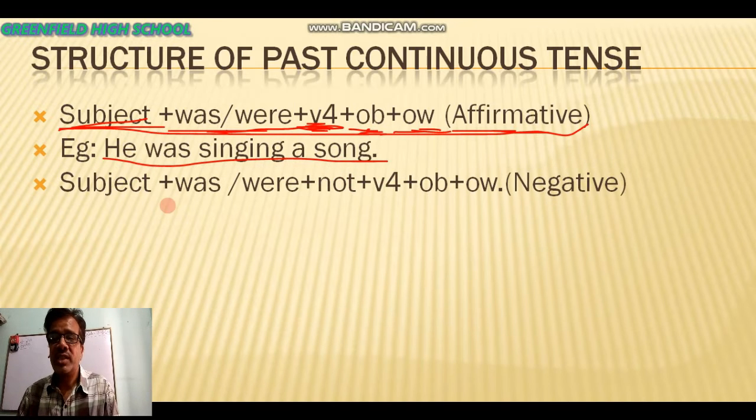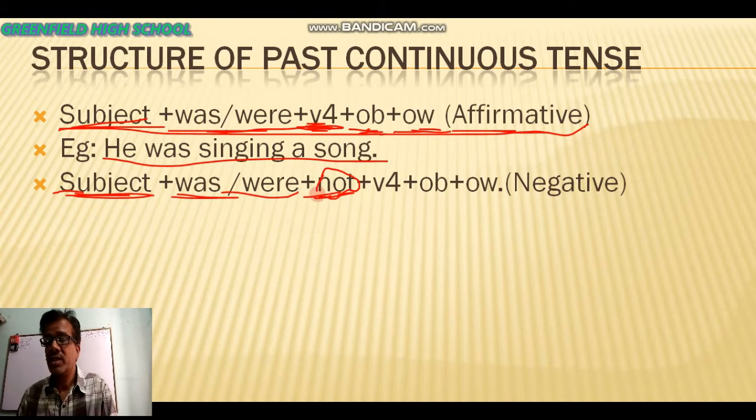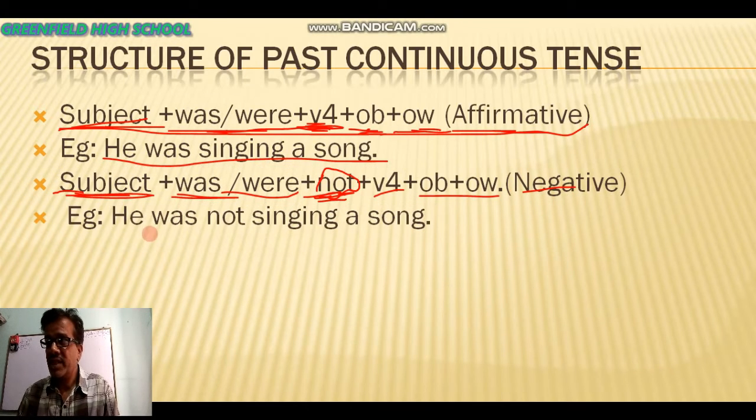Now we are going to know the structure of negative sentence. It is also most important for us. Subject, at first you have to write subject, and after that was, were. I have told you that where the was is used. Whenever there is the singular subject, then was. Whenever there is the plural subject, then were. And after that you have to write not, then V4, that means ing word, and after that object, and after that other words. So this is the structure of negative past continuous, and by the example you can better understand.